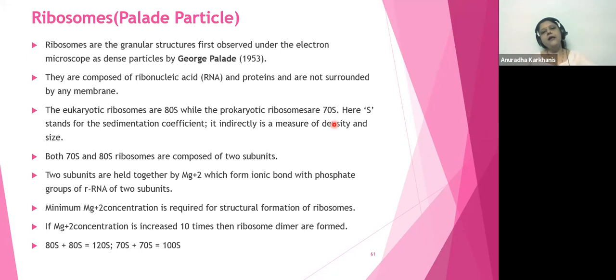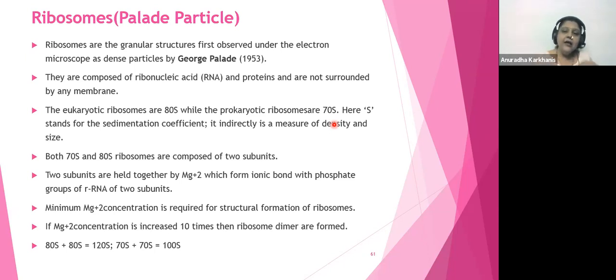So George Palade in the year 1953 for the first time observed these ribosomes under electron microscopes. Okay, he found them to be granular. उन्हें किसके ग्रैन्यूल्स है, ये राइबोसोम में किसके ग्रैन्यूल्स है करके उसने देखने की कोशिश की थी. So what did he find out?